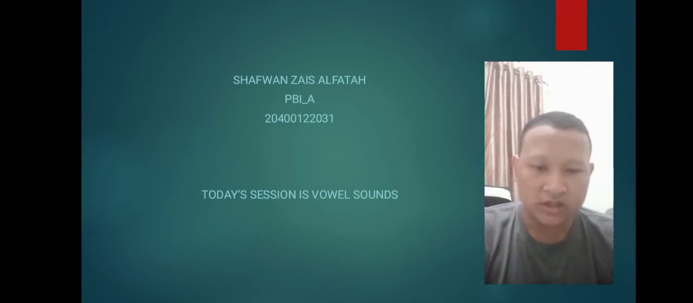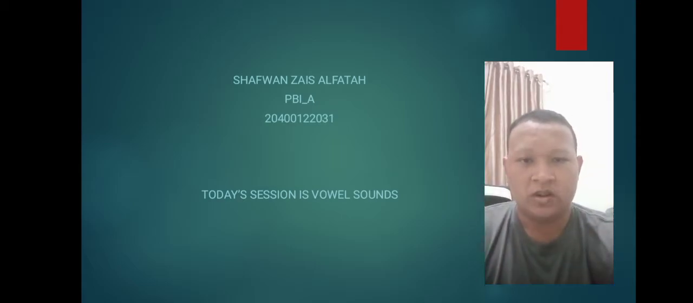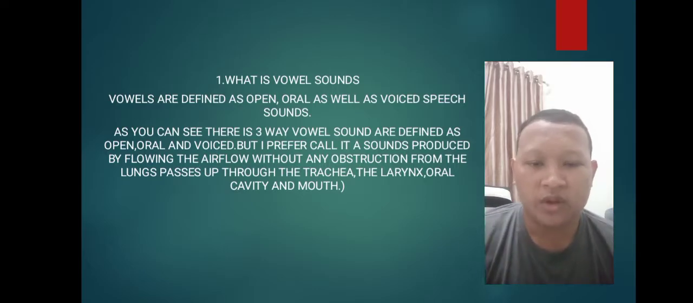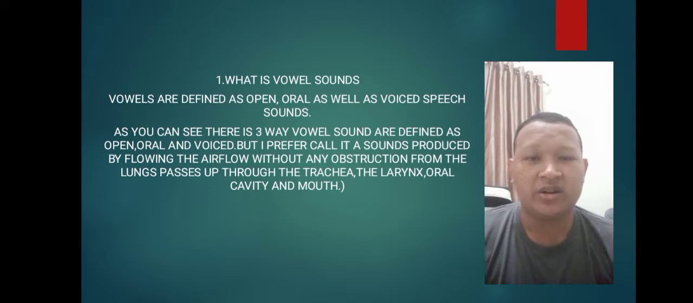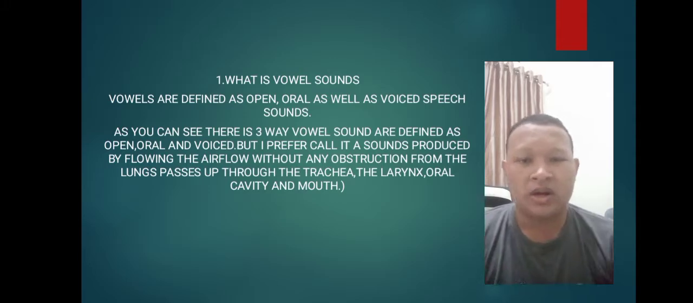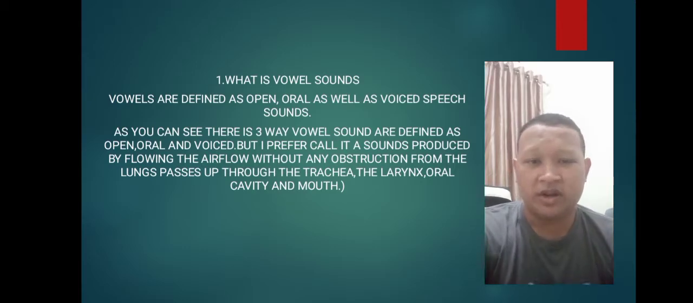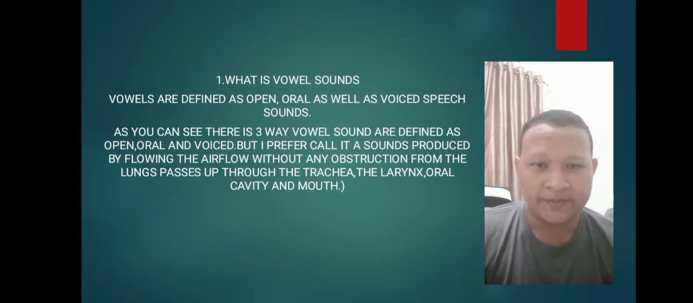My name is Shafwan Alfatah, and in this video, I will explain about vowel sounds. In this video, I have 4 points to explain. First point is, what is vowel? As you can see, vowel sounds are defined as open, oral, and voiced. But I prefer to call it sounds produced by flowing the airflow without any obstruction from the lungs, passing up through the trachea, through the larynx, oral cavity, and mouth.